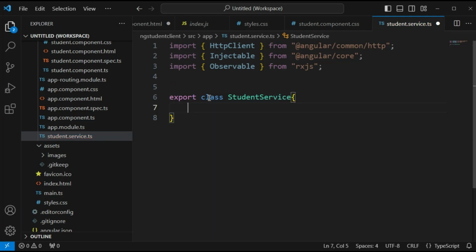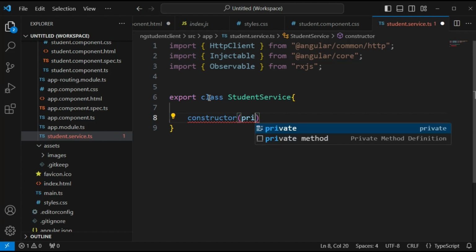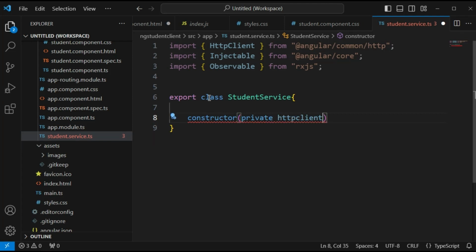Inside that, I am going to create a constructor. I am going to initialize the HttpClient object by using the private access specifier, http of type HttpClient.